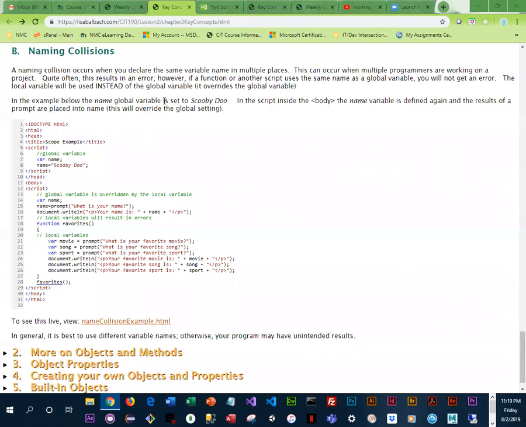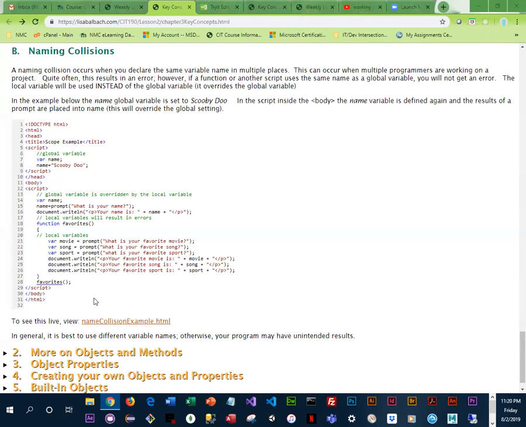If you have a variable name in a function, and you have a global variable with the same name, you do not get an error. The variable inside the function, the local variable, is going to be used instead of the global variable. So that is something that you need to be aware of.